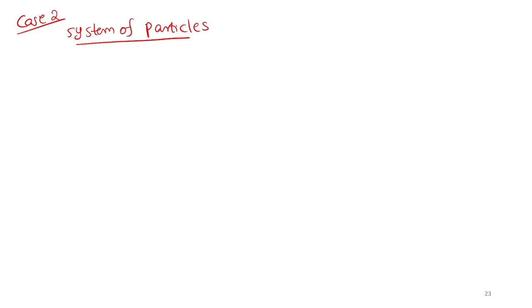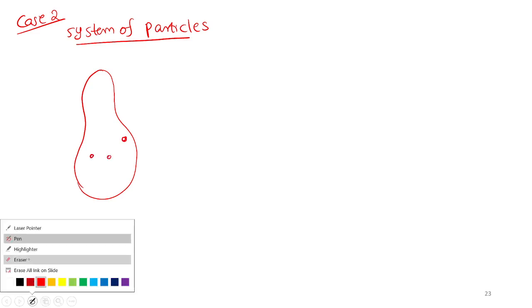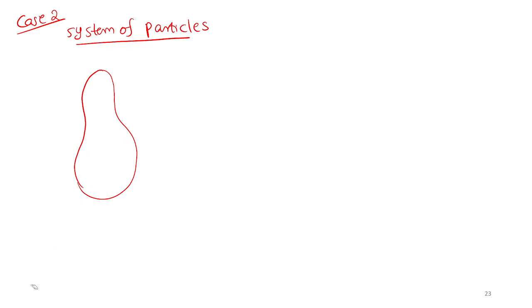Now let me discuss the system of particles. A system of particles is a big body, every point having certain mass, something like a cylinder or sphere. Every point carries certain mass, not a point mass. This is said to be a system of particles.